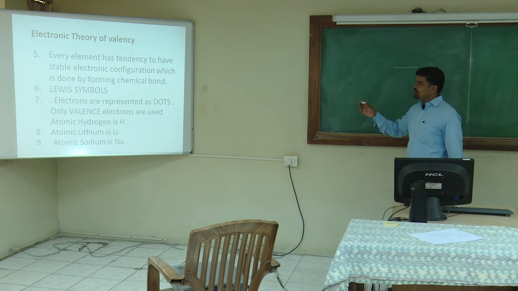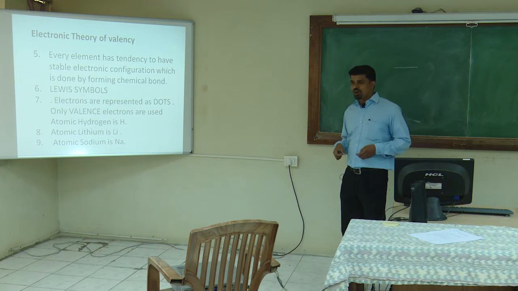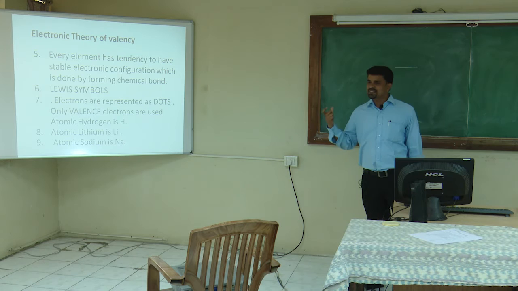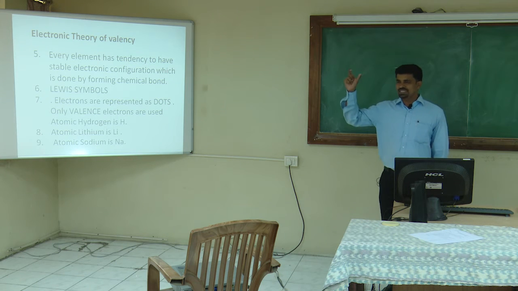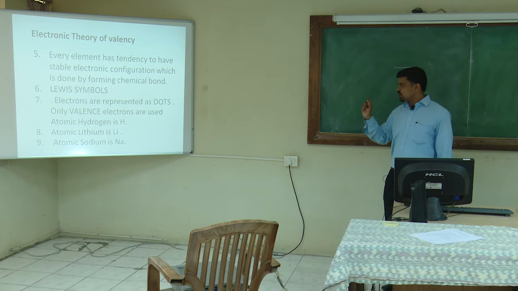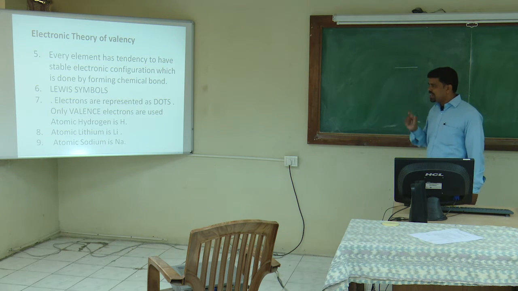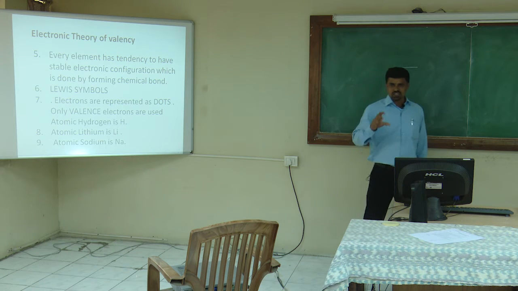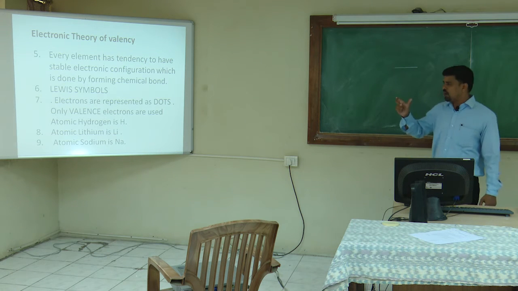Now every element has a tendency to have a stable electronic configuration, which is achieved by forming chemical bonds. Coming to the Lewis symbol, according to Lewis, electrons are denoted by dots. Only valence electrons are used, that is, to represent the electronic configuration, the dots are placed at the outermost orbital.